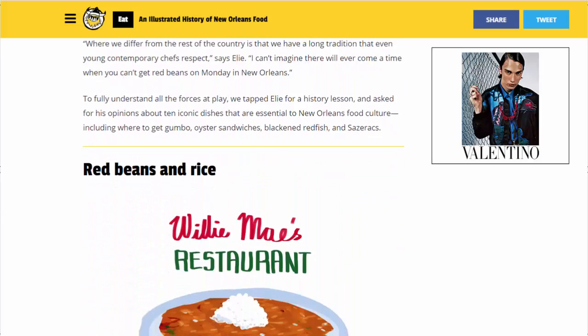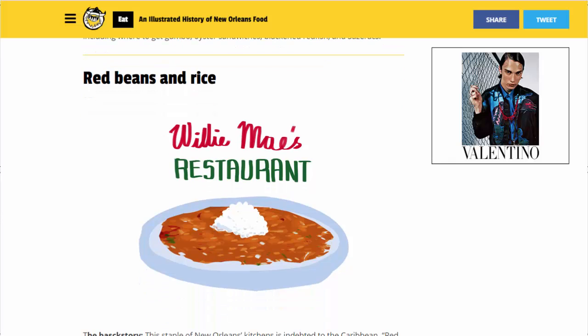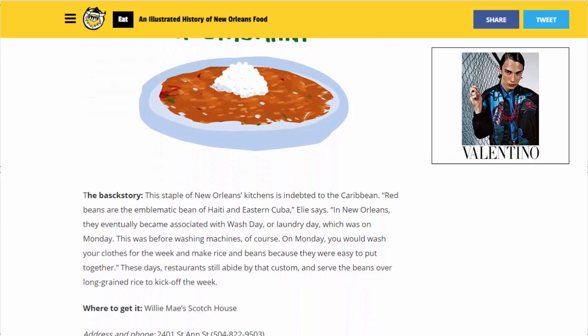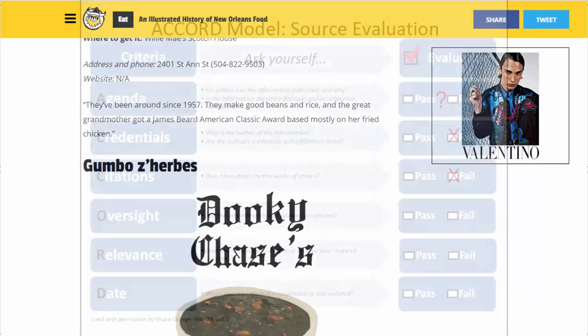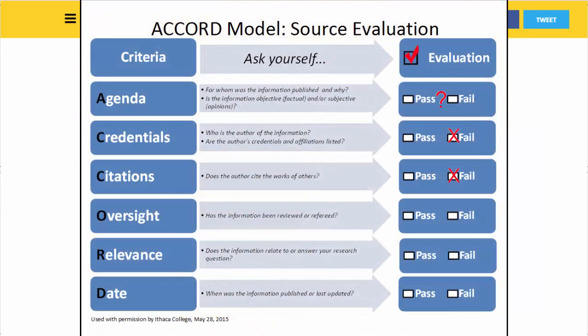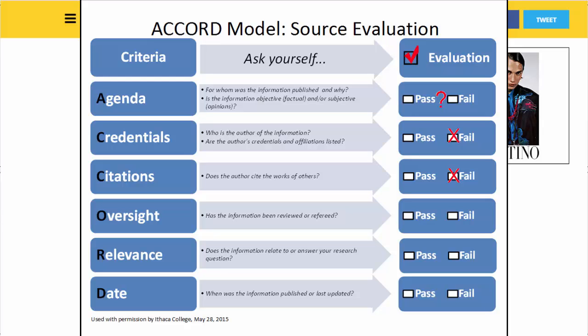As I scroll down, I can read about the 10 dishes that are important to New Orleans food history, but there are no citations to follow to verify any of this information. At this point, I've decided the site is not the best source for my assignment. However, I might go ahead and Google Lolis Eric Elie to see if he has written any relevant articles, or I might Google the specific dishes identified in this article to find a reputable source that can verify their history.